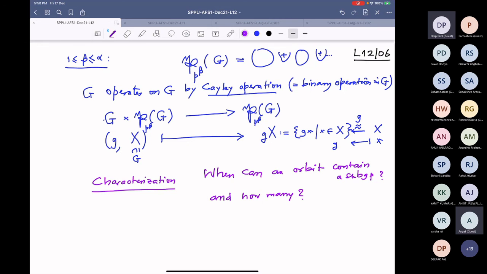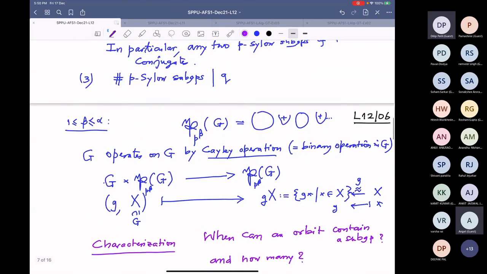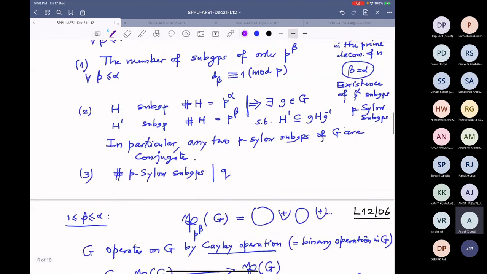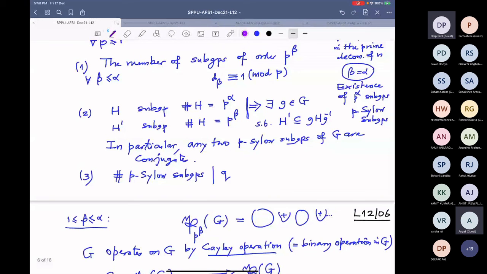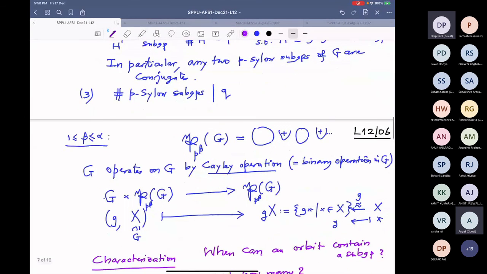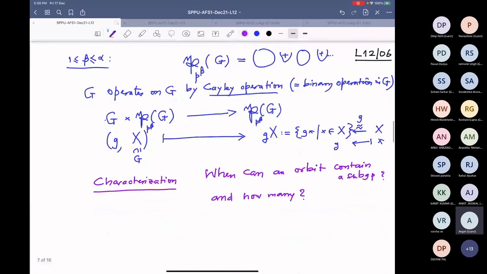And this characterization will involve only the numbers. It will not involve the group structure. The group structure is already used here in defining that action. And then we will count. That's it. So that is the summary. Now next time I come, we will straight away start saying that this operates on this, and I want to see when an orbit can contain a subgroup and how many.